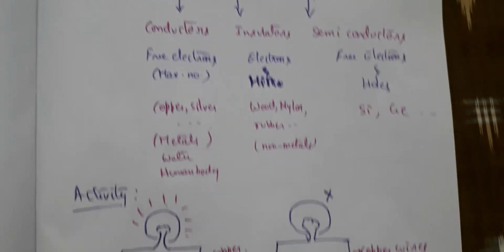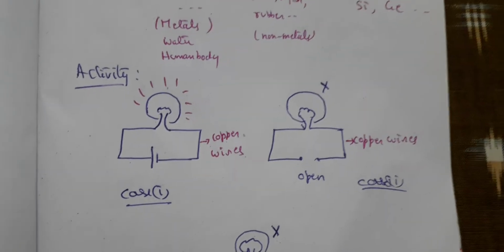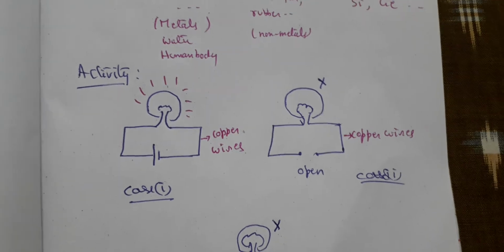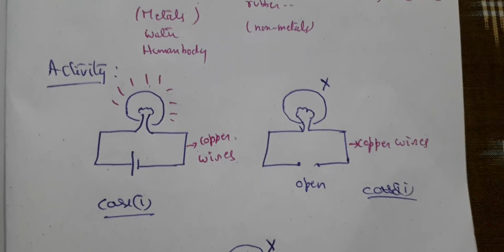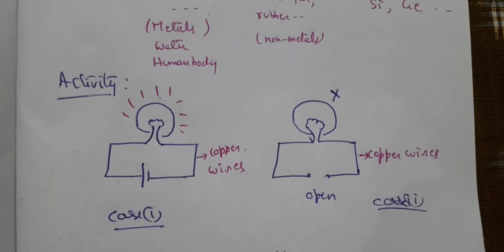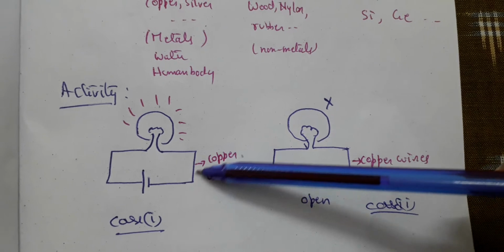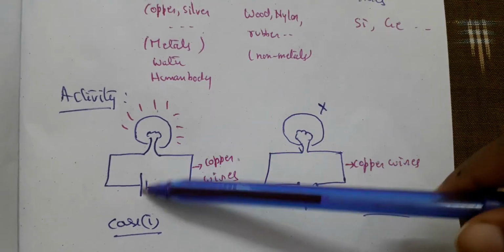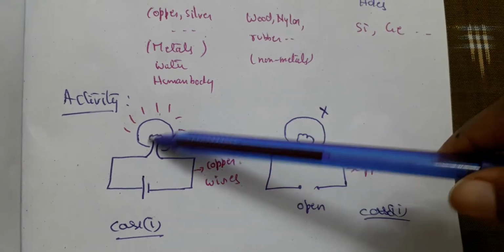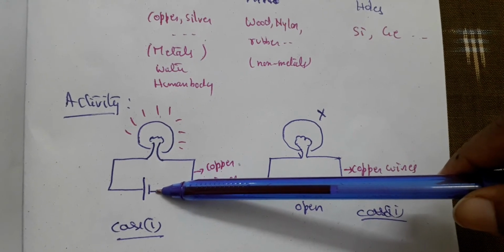Now coming to a particular activity to understand how the materials behave and what makes the electrons move. Let us observe case 1. Here you can see that in the circuit there is a battery, and the connecting wires are copper wires. When the battery is connected, you can see that the bulb is glowing. This is case 1 of the activity.